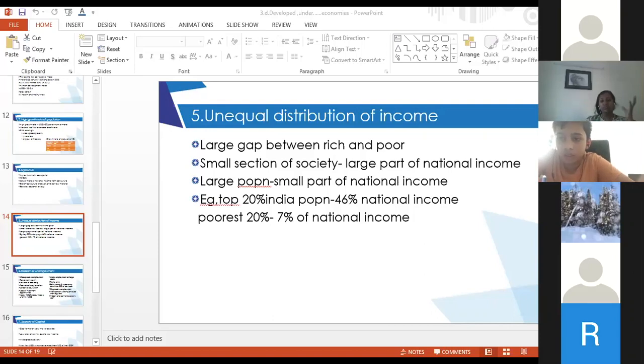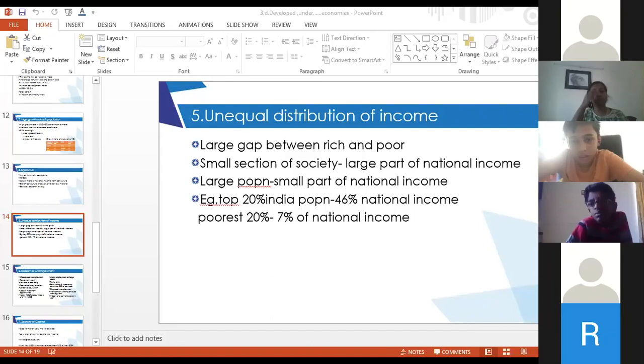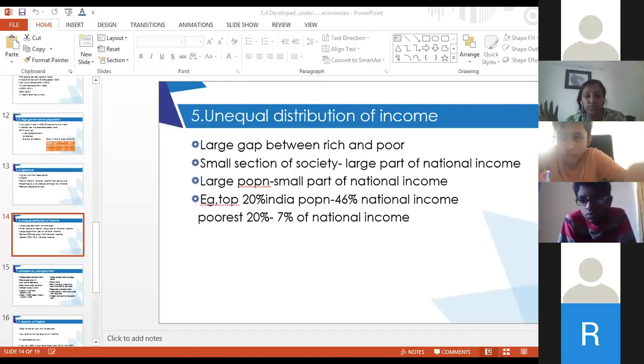So most of the wealth is concentrated with them. Ma'am, people in developing countries mostly shift to the developed countries and contribute over there. No, not shift to developed countries. The developing nations, we learn about it. The developing nations try to move towards the developed nations to reach their efficiency level.